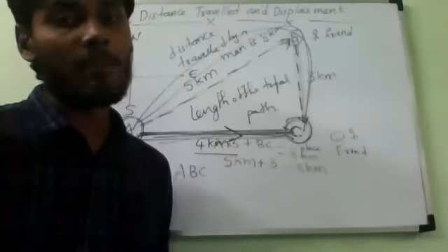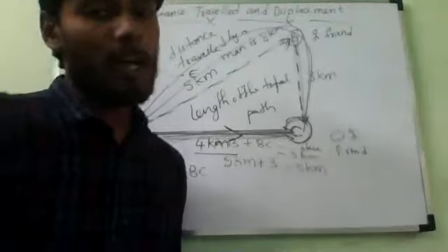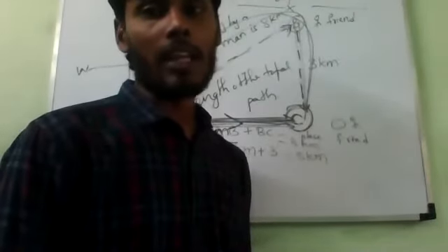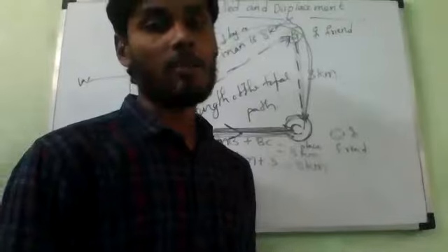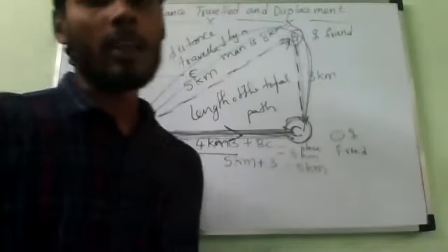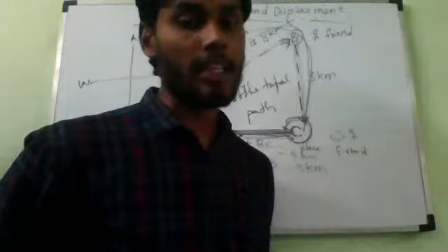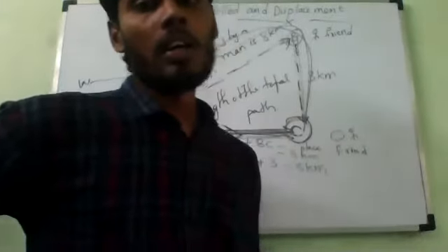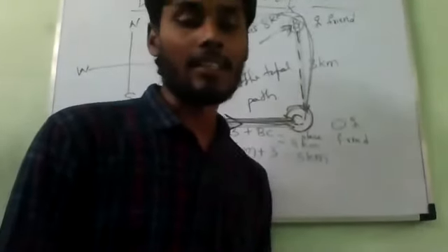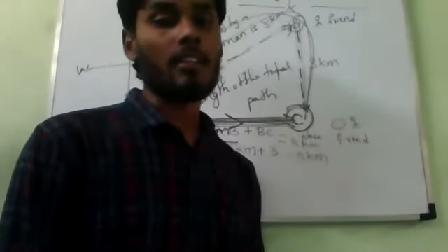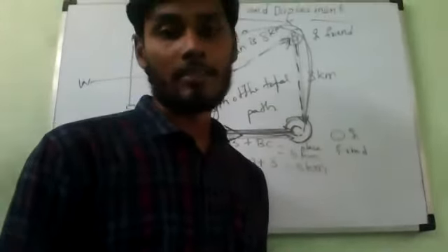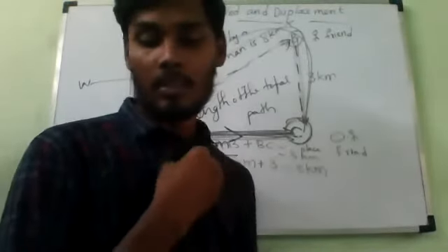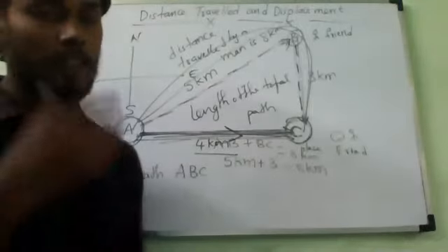The distance traveled by a body is the actual length of the path covered by a moving body, irrespective of the direction in which the body travels. Full stop.